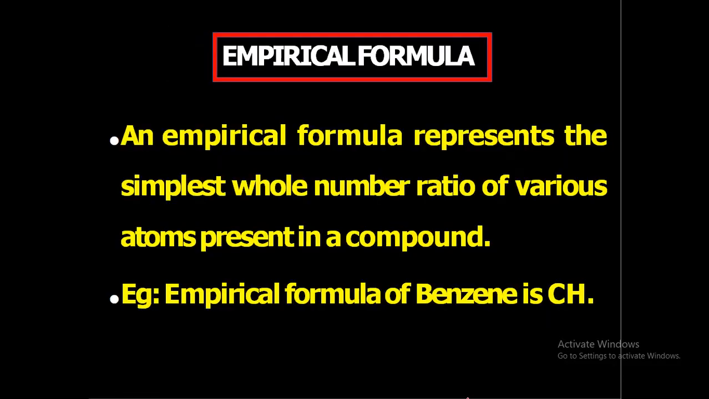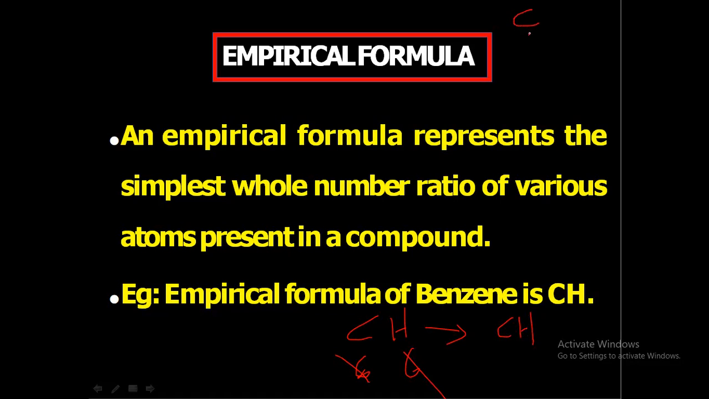So next is empirical formula. Empirical formula is the simplest whole number ratio of various atoms present in a compound. For example, the empirical formula of benzene is CH. We know that the molecular formula of benzene is C6H6, and since both have 6 in them, we can divide this by 6, and we can say that the empirical formula of benzene is CH.